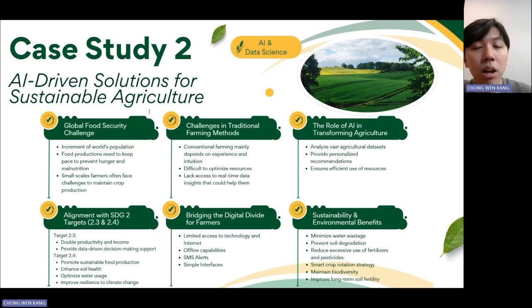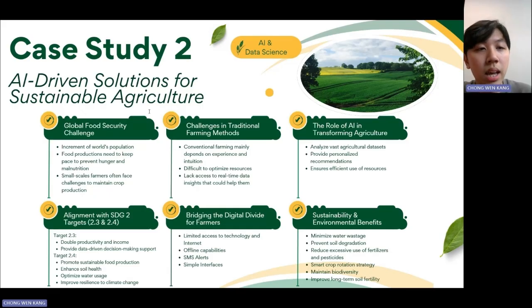Besides that, the next reason we selected this case study is to bridge the digital divide for farmers. Many farmers, especially in rural areas, have limited access to technology and the internet. AI-driven platforms with offline capabilities, SMS alerts, and simple interfaces can make these insights accessible to all.